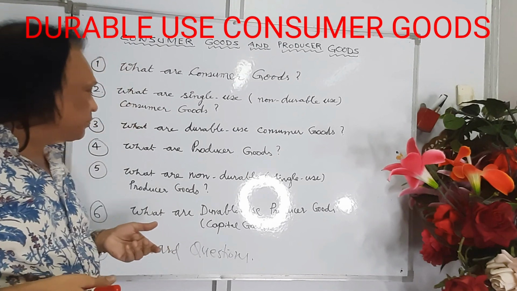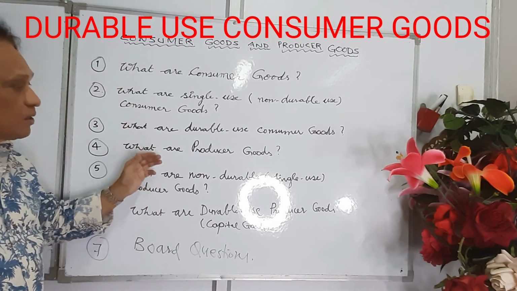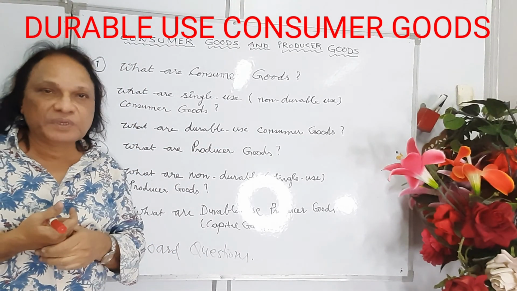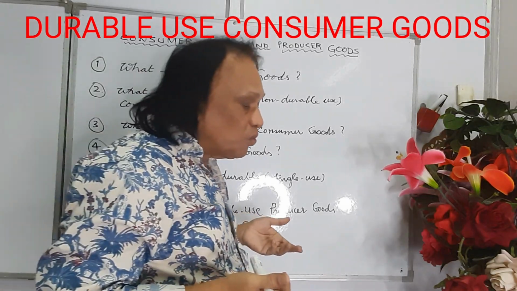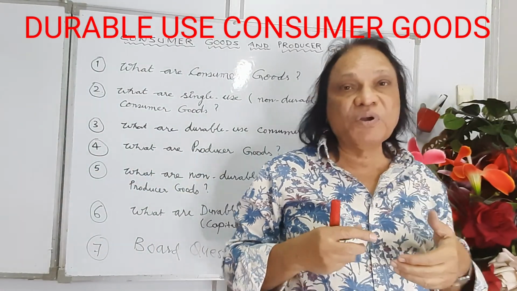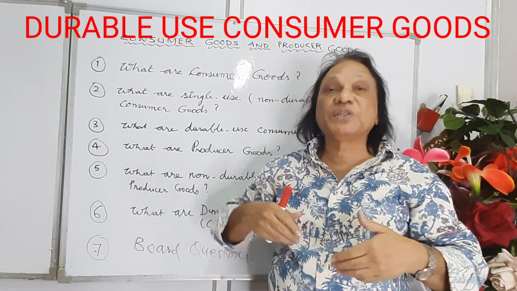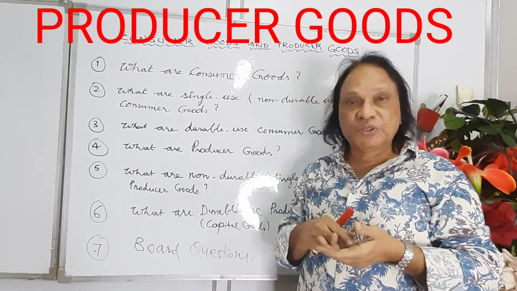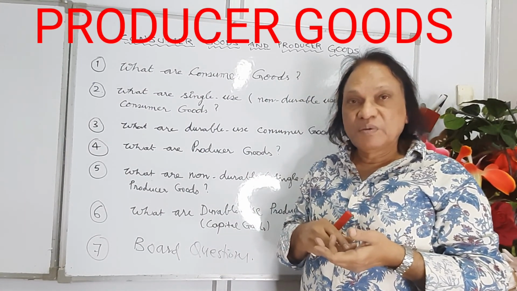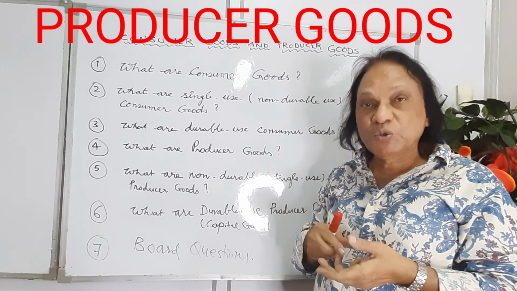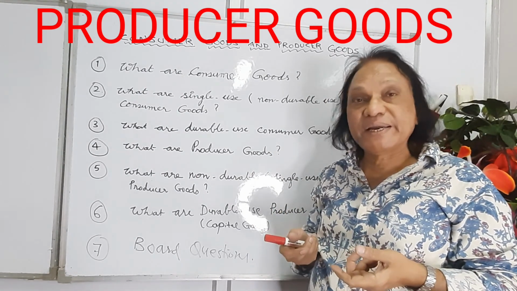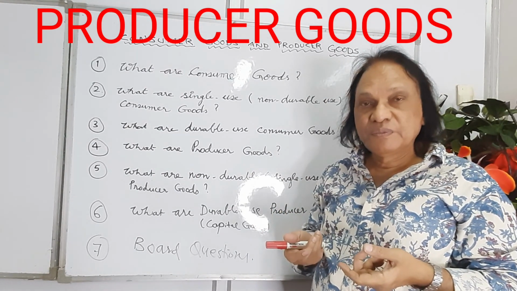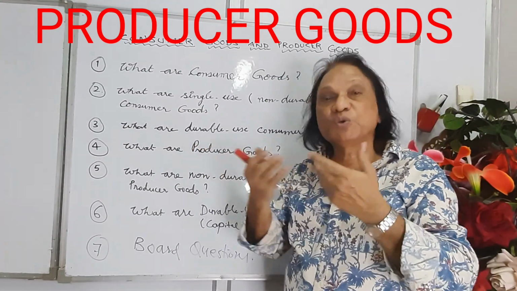Now we go to the next part of this chapter. What are producer goods? Pretty simple. Producer goods are those which are meant for further production. They help in producing other goods. Mind you, producer goods are always used by firms, not by households. They use it to produce other goods.